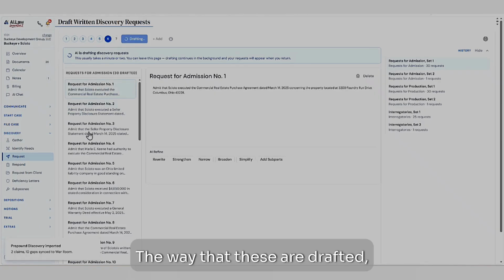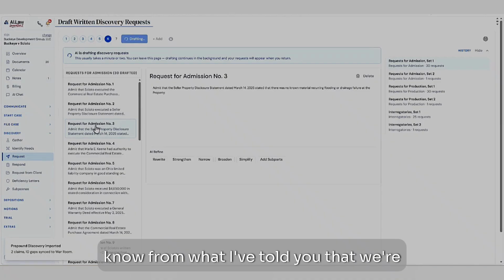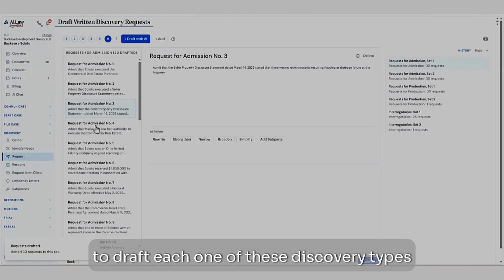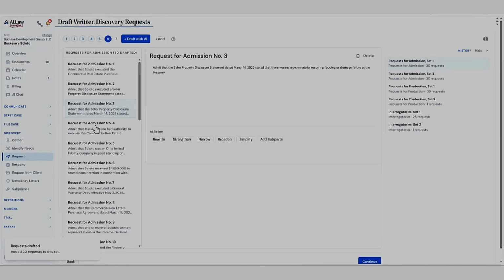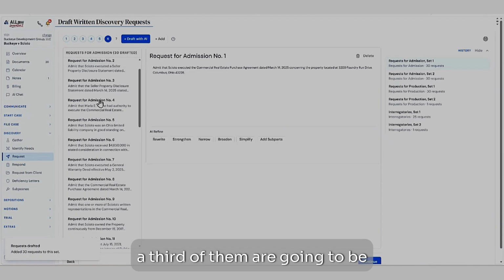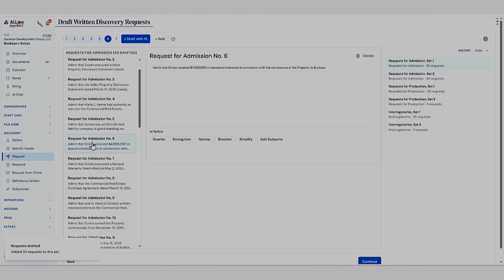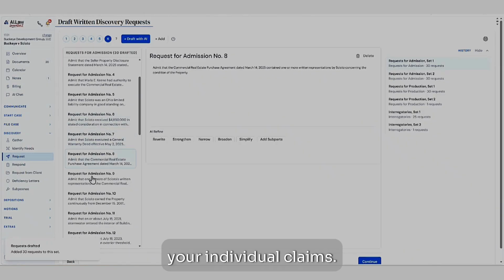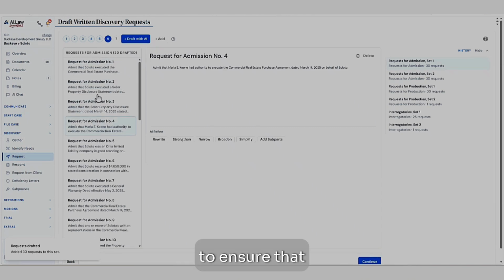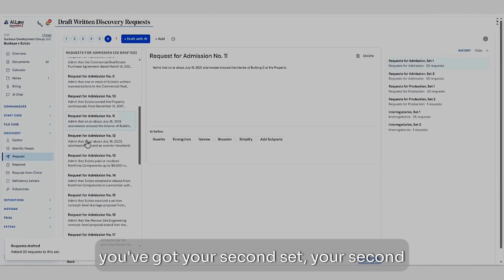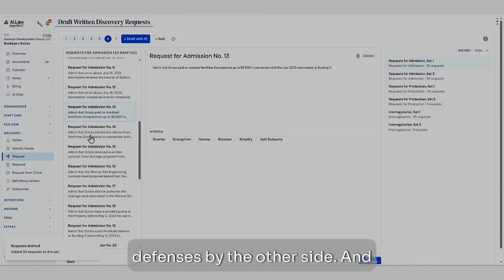The way that these are drafted, we know from what I've told you that we're going to look at what's admitted and what's denied initially, and then we're going to draft each one of these discovery types using best-in-class practices. If you do 30 of them, a third of them are going to be one directional, from, let's say, your plaintiff asking for defenses that establish your individual claims. It's also designed so that if somebody doesn't respond, then you automatically win. So you've got your basics, and then you've got your second 10, which are going to address potential defenses by the other side.